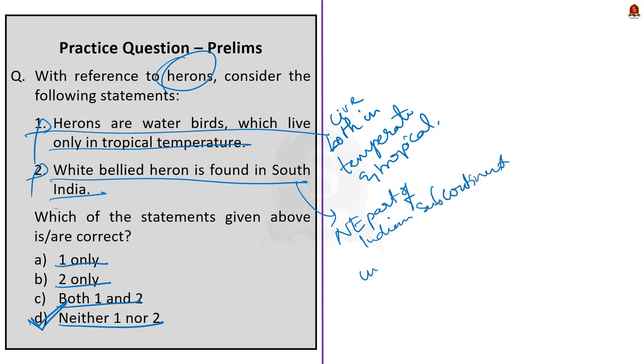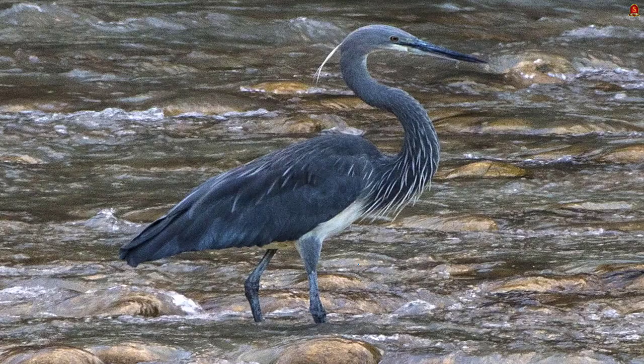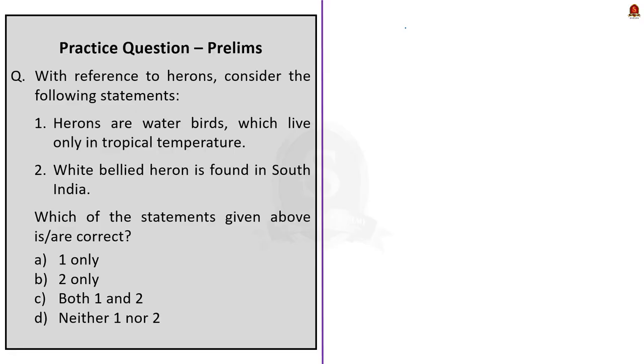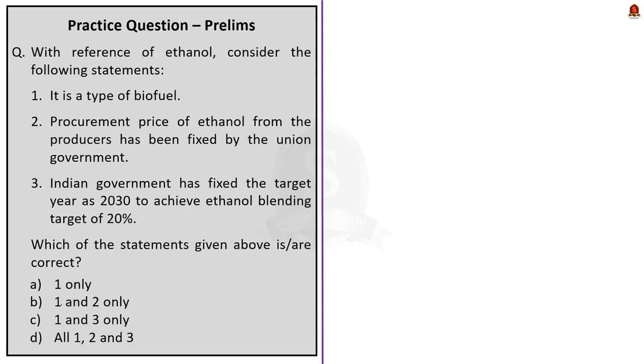Now pause the video and have a look at this infographic. Here note that this species is frequently seen in the news, so kindly make a note of it. So here the statement says that the heron is found in South India, so this statement is incorrect. Okay, so the correct answer for the question is option D neither 1 nor 2. Now look at the second question. This question is about ethanol.